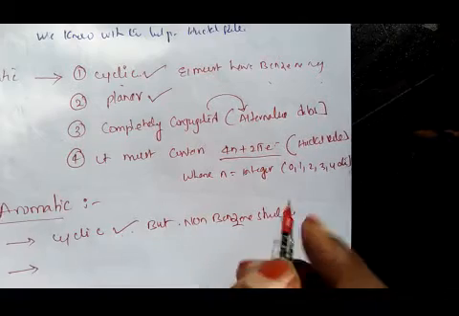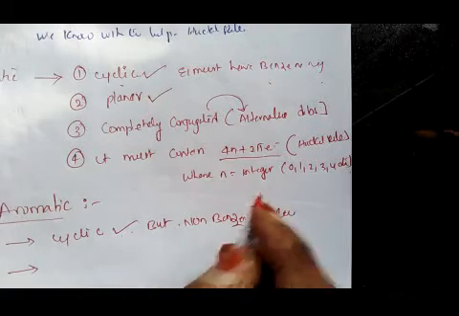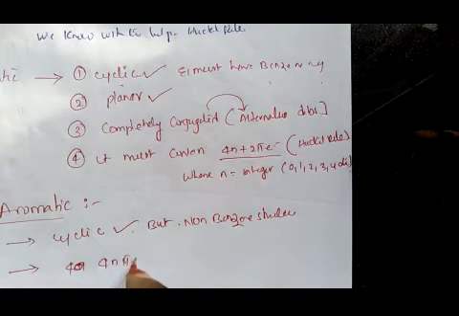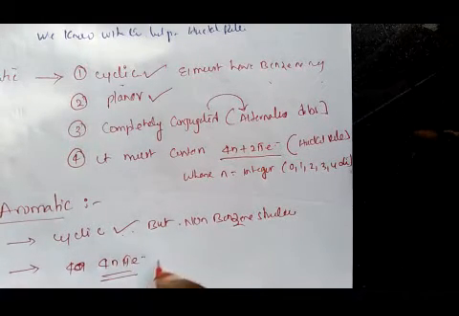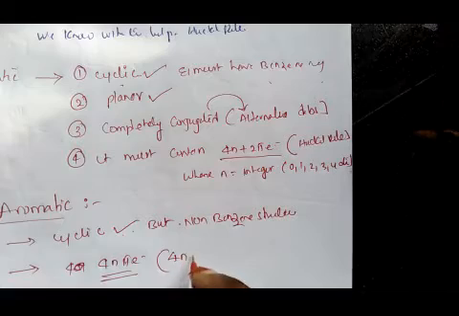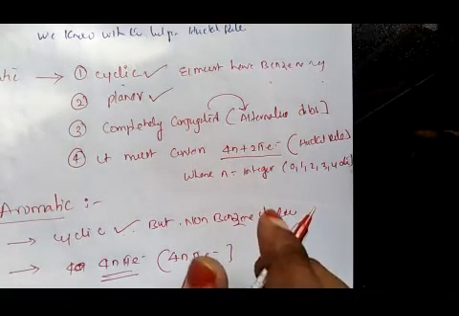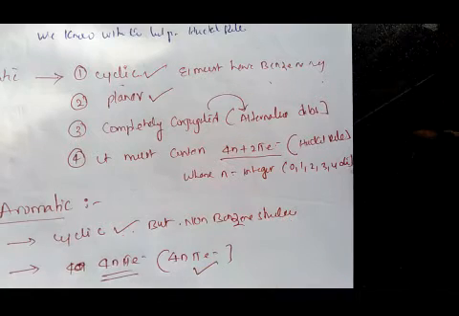They have 4n pi electrons. And examples are